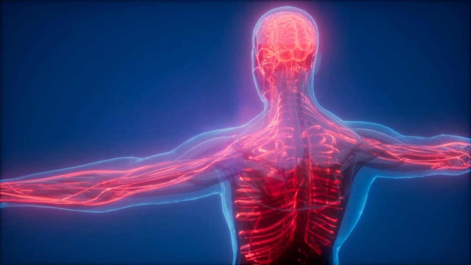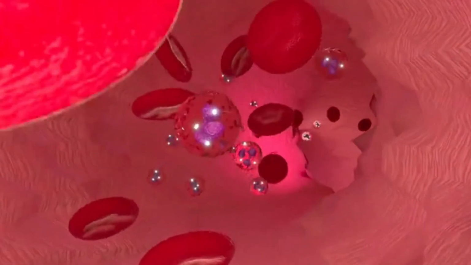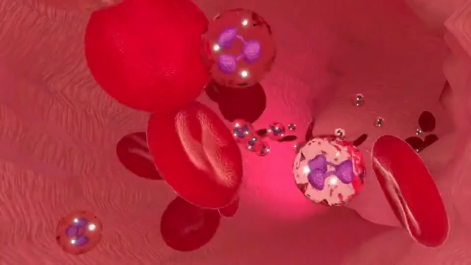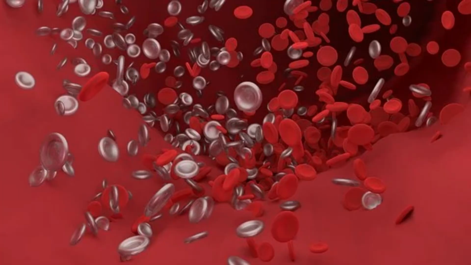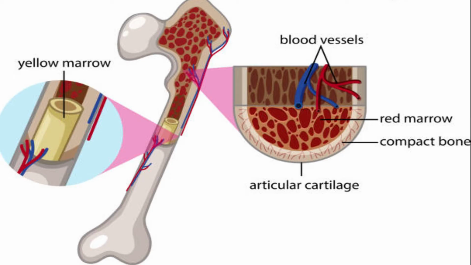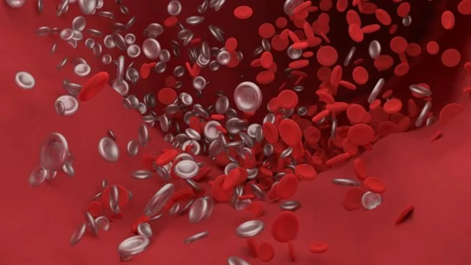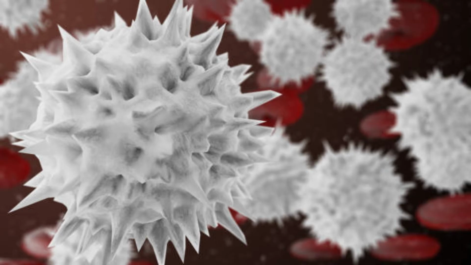Red blood cells deliver oxygen from the lungs to your tissues and organs. White blood cells fight infection and are a part of your immune system. Platelets help blood to clot when you have a cut or a wound. The bone marrow, which consists of spongy material inside the bones, makes new blood cells. Blood cells constantly die and the body makes new ones. Red blood cells live about 120 days, which is their lifespan, and platelets live about 6 days. White blood cells live less than a day, but others live much longer.